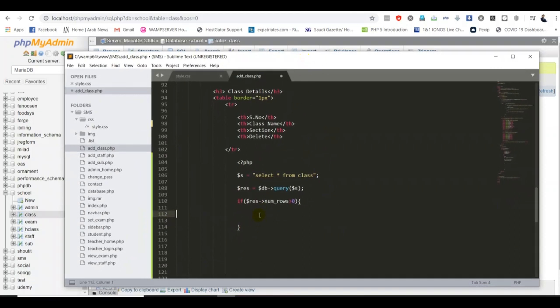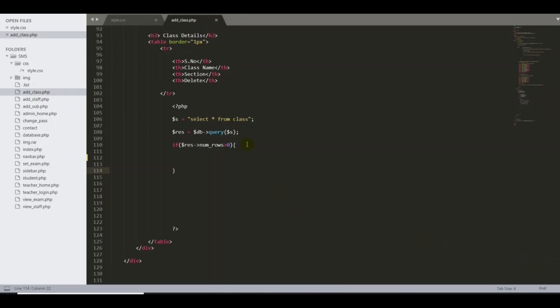If I have one record, it doesn't matter. But if I have more data, more than 1, 2, 3, I have to use the while loop. So let me start with the while. As I informed you in my previous tutorial, I stopped at this part, so I can start with the while because we have to fetch the entire data from the database. If you have more than one record, we have to use the while loop. That's the reason I'm going to use the while, with open and close brackets, then open and close curly braces.